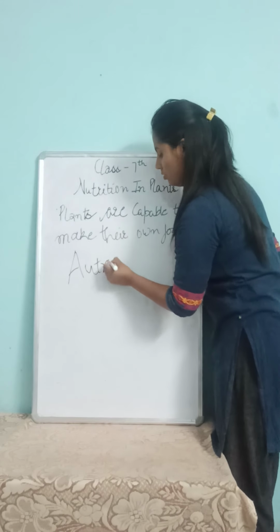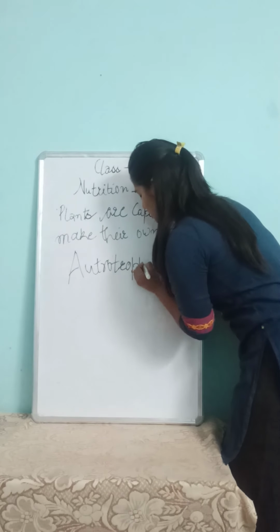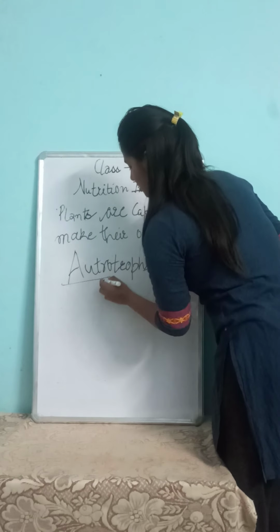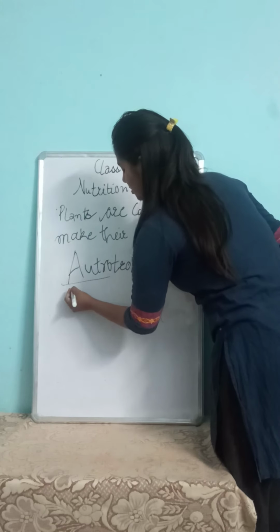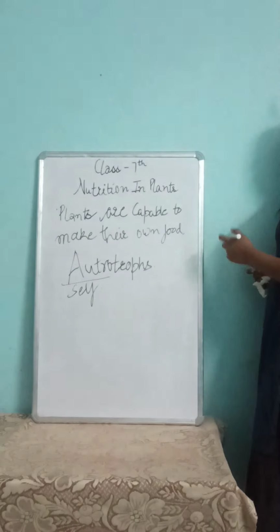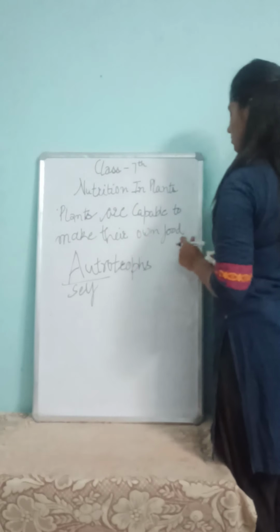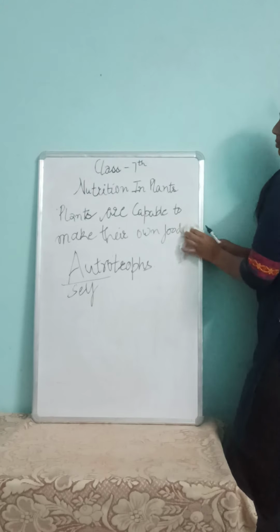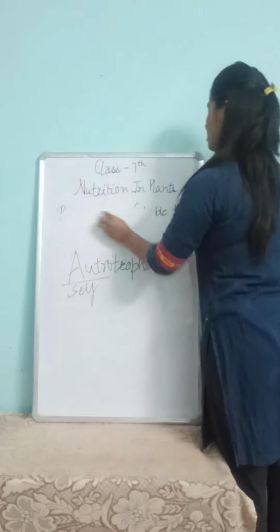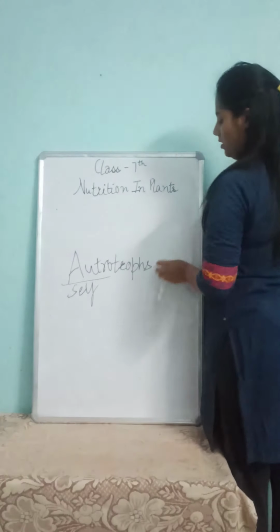This type of nutrition in which plants make their own food is autotrophic, and those who are not capable to make their own food we call heterotrophs.